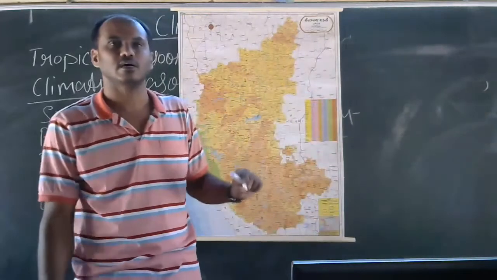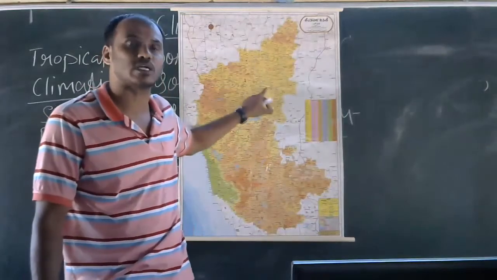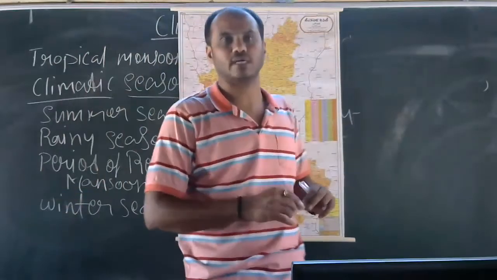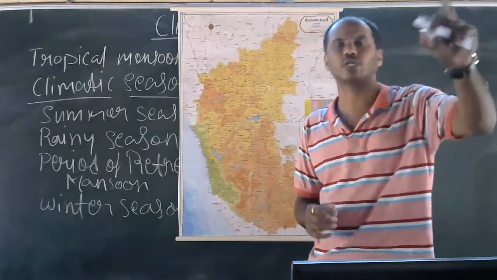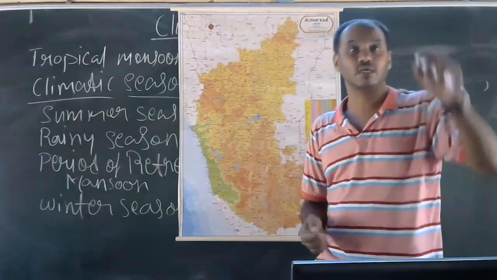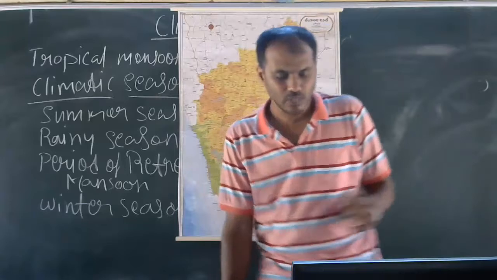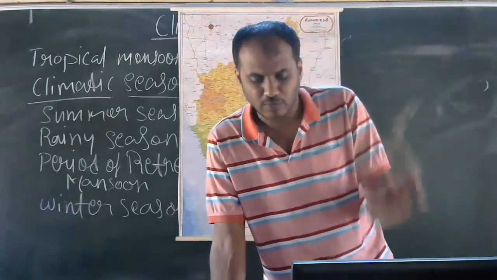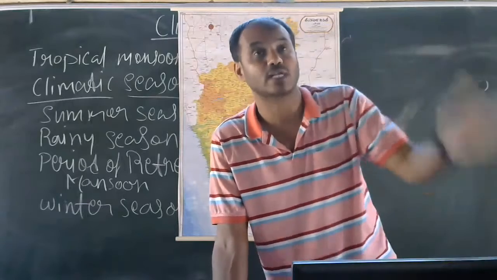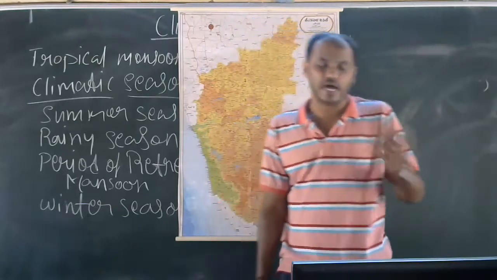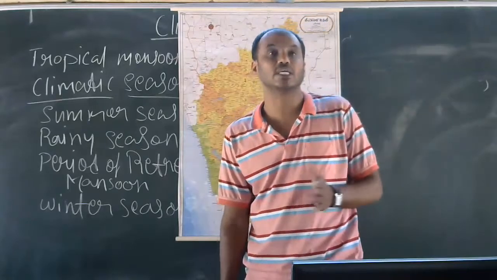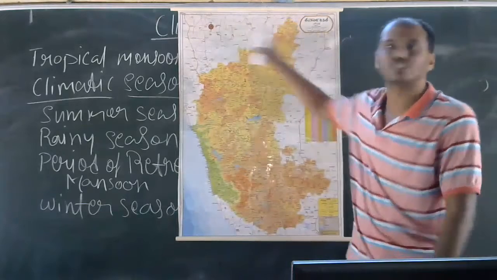Northern Karnataka and central Karnataka are called the rain shadow area due to less rainfall, only 50 centimeters annually. This is the reason the coastal and Malnad region receives heavy rainfall, and the eastern Maidan is the rain shadow area.